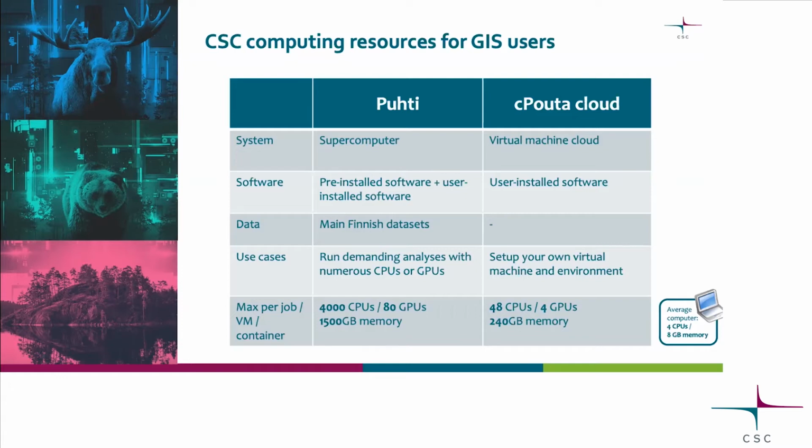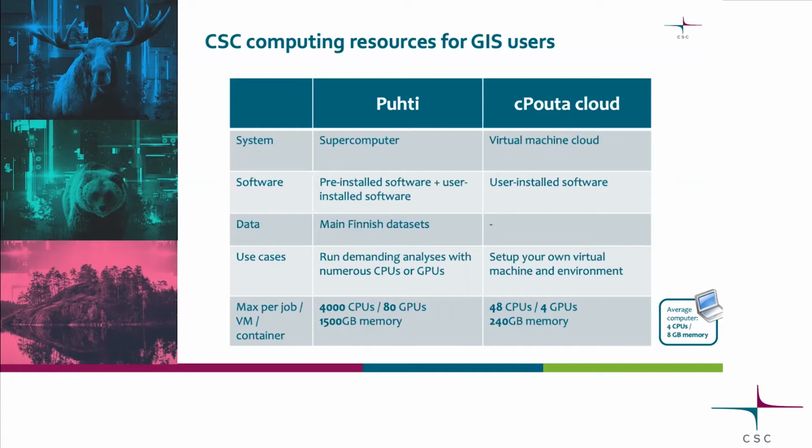So it's a clean slate, basically. You have to do everything yourself. Data sets: I mentioned that Puhti has a lot of data already locally, which you can use, all the main Finnish GIS datasets, basically.